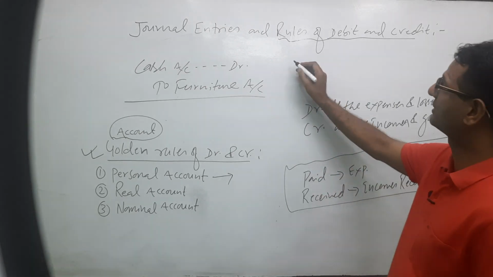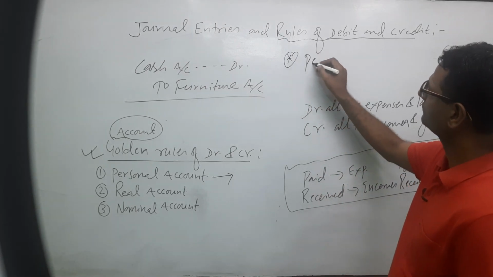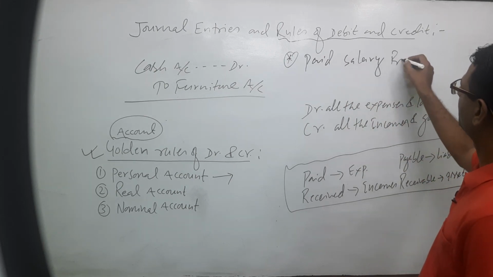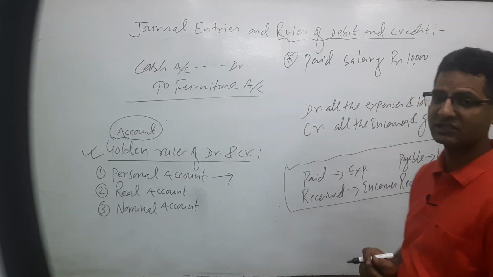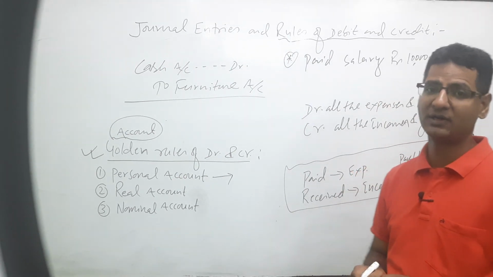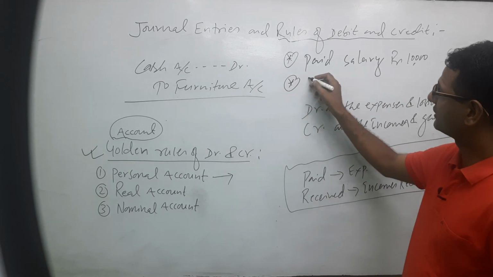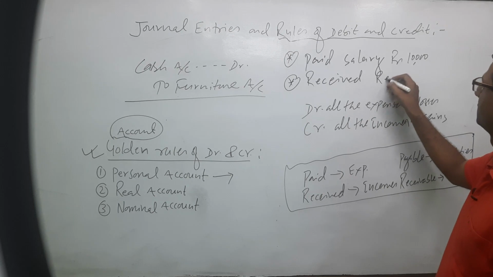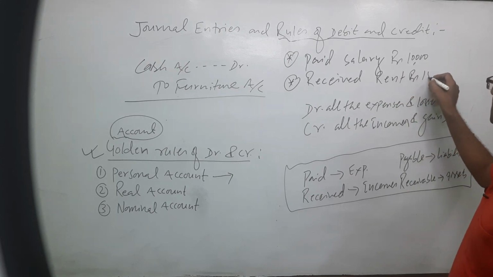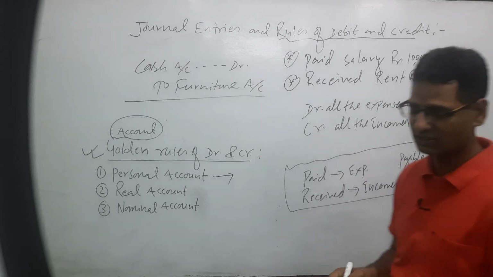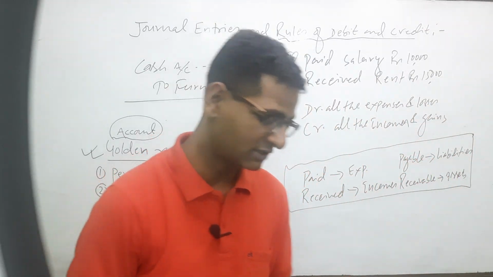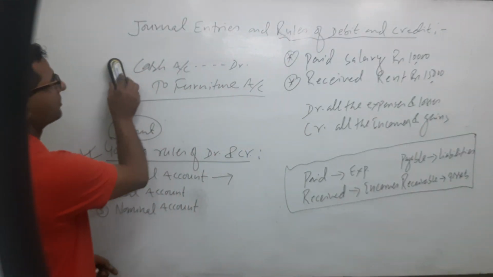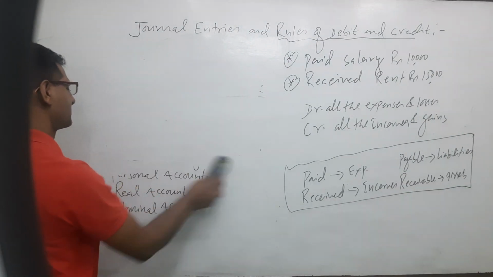So for example of this one is paid salary, rupees 10,000. Yeah, salary is always expense, never income. And next one is received rent, rupees 15,000. Yeah, these two transactions are related to nominal account because paid are expense and received are income. So what is entry of these two transactions?